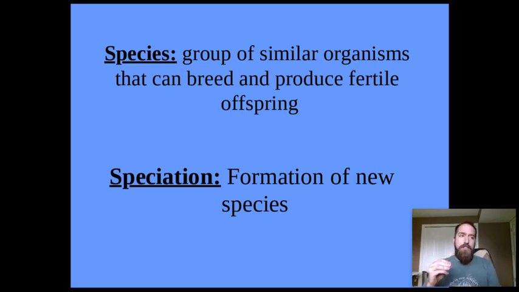However, ligers can't have children of their own. So if you have a male liger and a female liger and they mate, the offspring won't survive, right? They'll be stillborn, or the pregnancies will be terminated early. Okay. Speciation, that's how you say that second word, that's how you form new species.